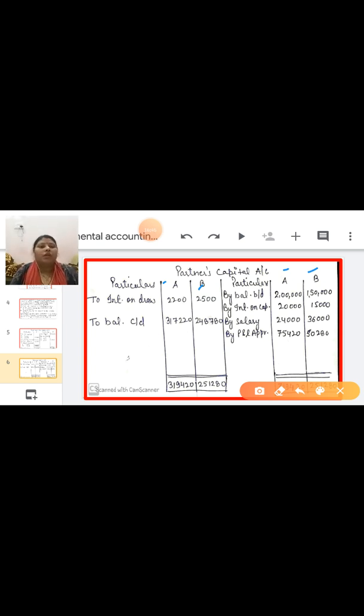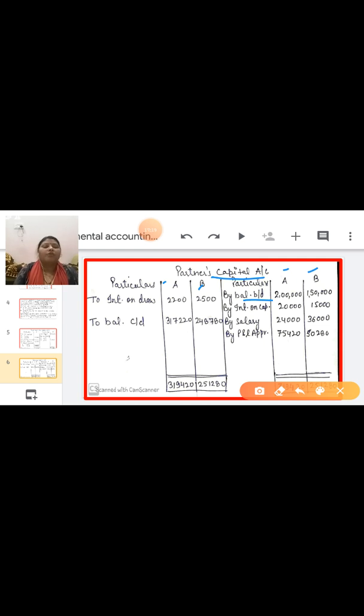Now first of all, this is the partners capital account. So first thing you have to transfer is the partners capital. Partners capital is always given in the question. Write down by balance brought down 2 lakh and 1,50,000. When you read the question, it is given. 2 lakh of A, 1,50,000 of B. Balance brought down means opening capital.